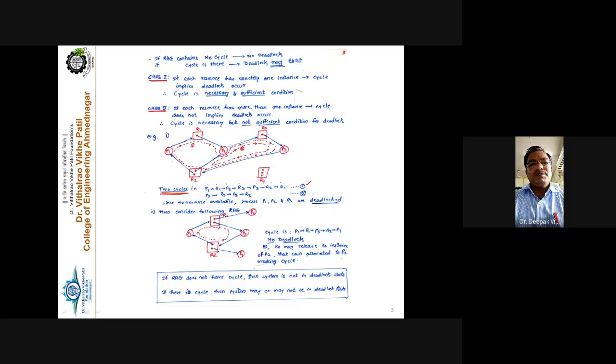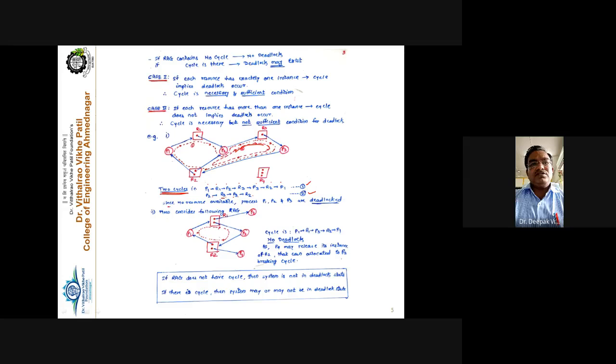And cycle number 2 is P2. Where is P2? This is P2, which means this is the inner cycle. P2 to R3, this arrow. Then from R3 to P3, this is another arrow. And from P3 to R2. So this is the cycle. This is nothing but a cycle, right?